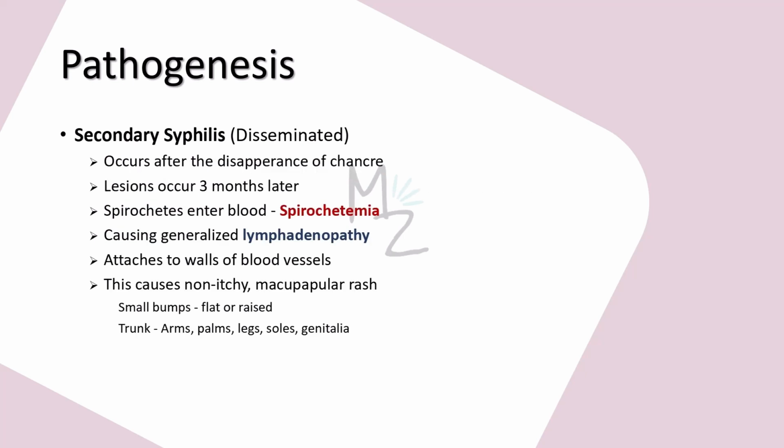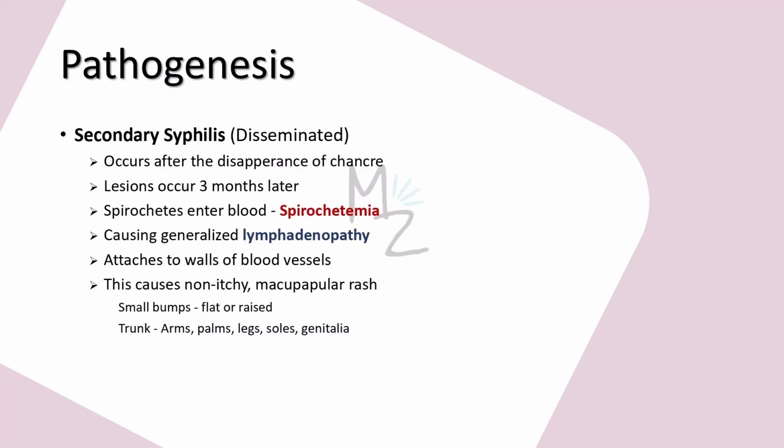Now let's talk about the secondary syphilis, that is the disseminated stage. That occurs after the disappearance of the chancre, and lesions in that stage occur 3 months later. And this stage occurs after 6 to 12 weeks of infection. When spirochetes enter the blood, they cause spirochetemia, and they also cause generalized lymphadenopathy.